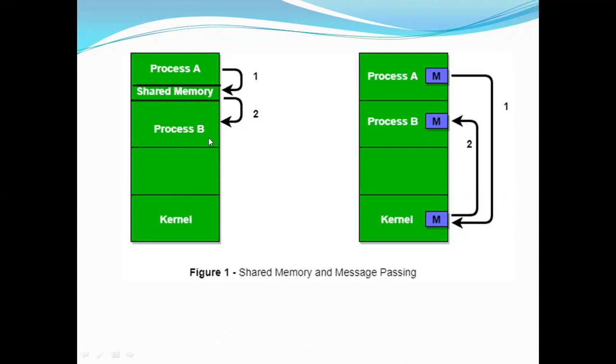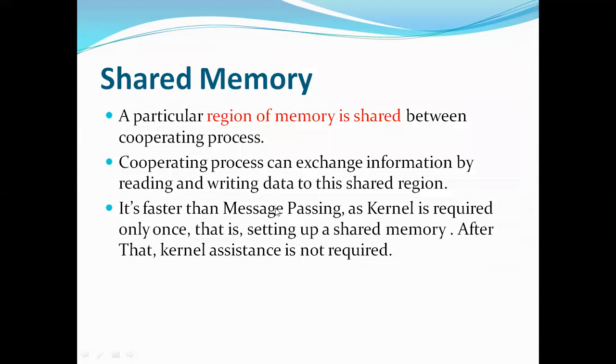In this communication, if you observe, they're not involving the kernel at all. It means the communication between these two processes will be faster. It's faster than message passing as the kernel is required only once, that is, at the time of setting up the shared memory. After that, kernel assistance is not required.